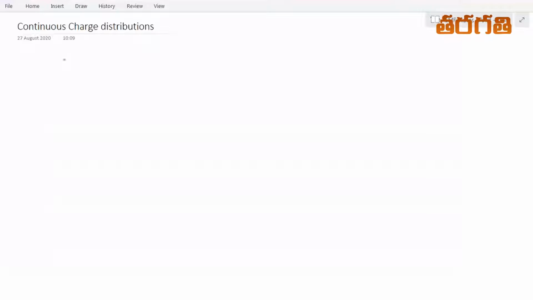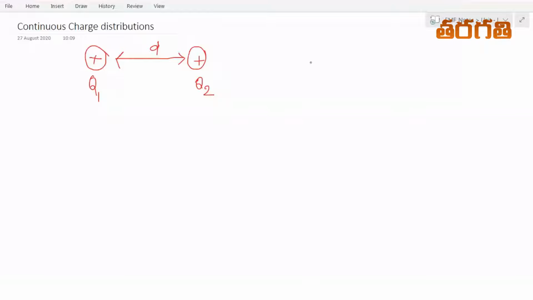In the previous class, we have seen charges that are separated by a distance. So this is Q1 and this is Q2. These two charges are separated by some finite distance, which we represent as D. But in general, it is not possible to have charges in this manner.